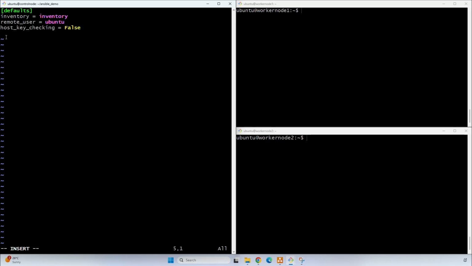So Ansible is going to check this Ansible configuration file, and this is the information it is going to check while running Ansible commands and playbooks. So this is about the Ansible configuration file. Let's save and exit.